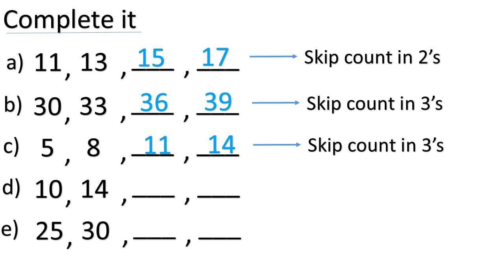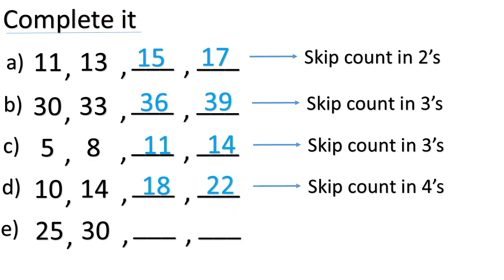Very good. Here we need to do the skip count of 4s. Okay. So, what will be the number after 14 here? Yes, it is 18. Then after 18, 19, 20, 21. We are going to leave 3 numbers, skip 3 numbers and go to 22. Here we did the skip count of 4. Understood, children?